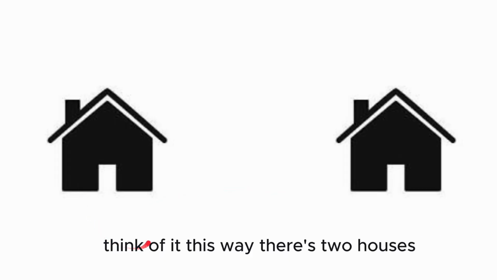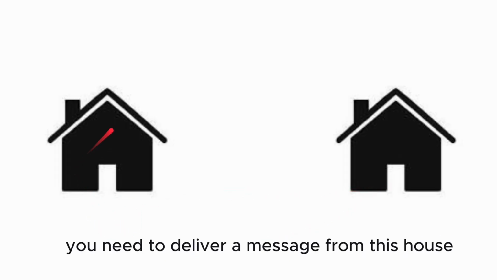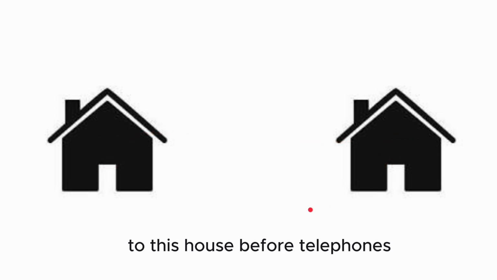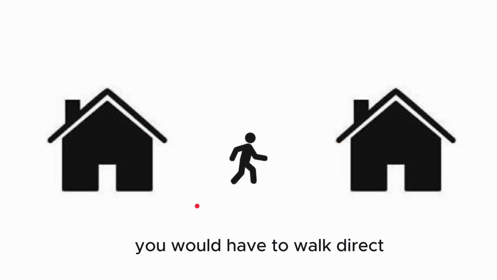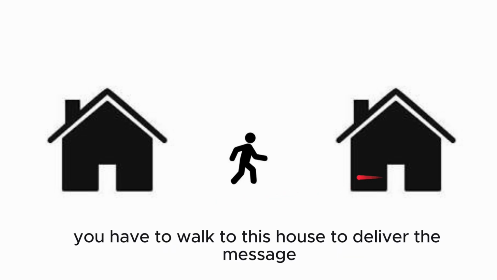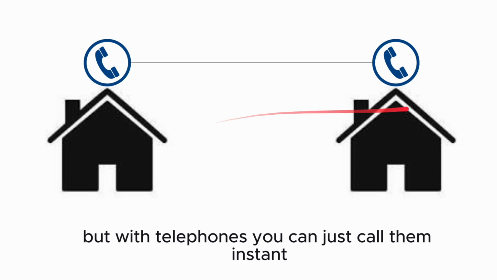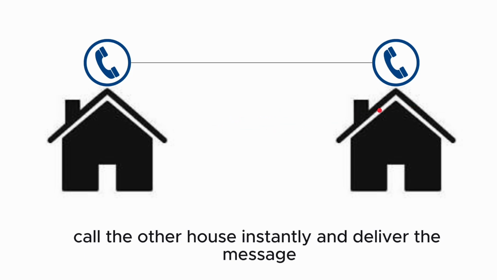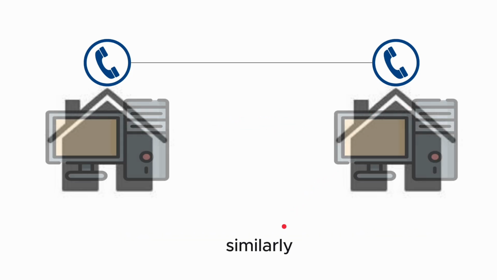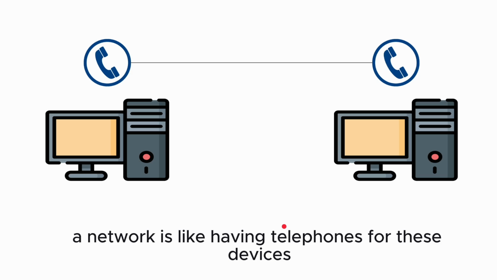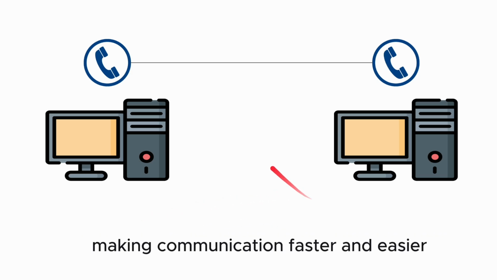Think of it this way. There are two houses. I need to deliver a message from this house to this house. Before telephones, you would have to walk to this house to deliver the message. But with telephones, you can just call the other house instantly and deliver the message. Similarly, a network is like having telephones for these devices, making communication faster and easier.